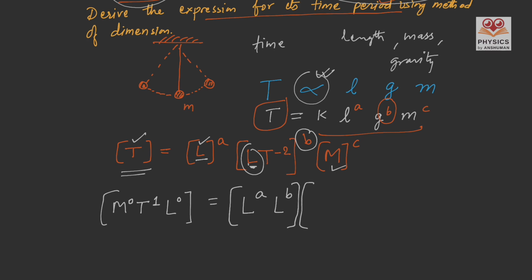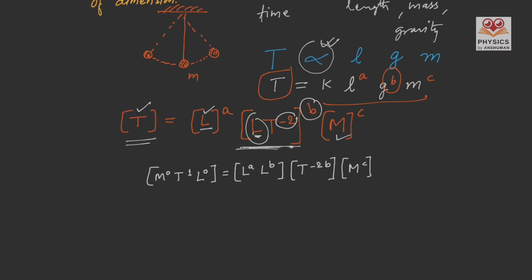And if we see the time part, the time dimension on the right hand side, so time dimension is only with the dimension of the gravity, and it has power minus 2 inside and b outside, so total power on dimension time is minus 2b, and that on mass is just c. Let's refine this equation.